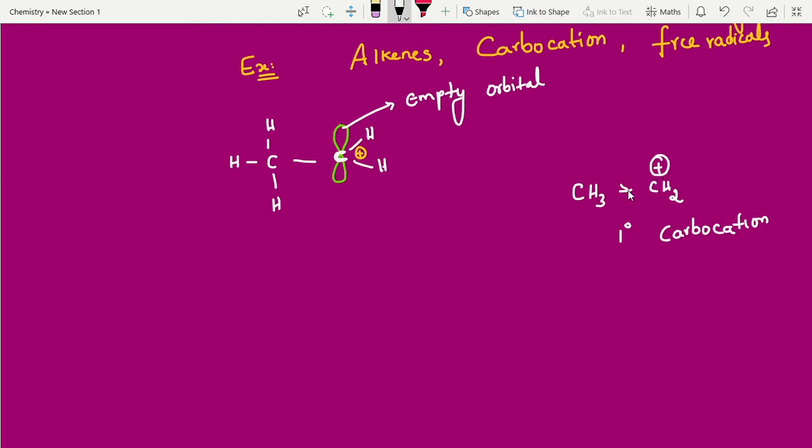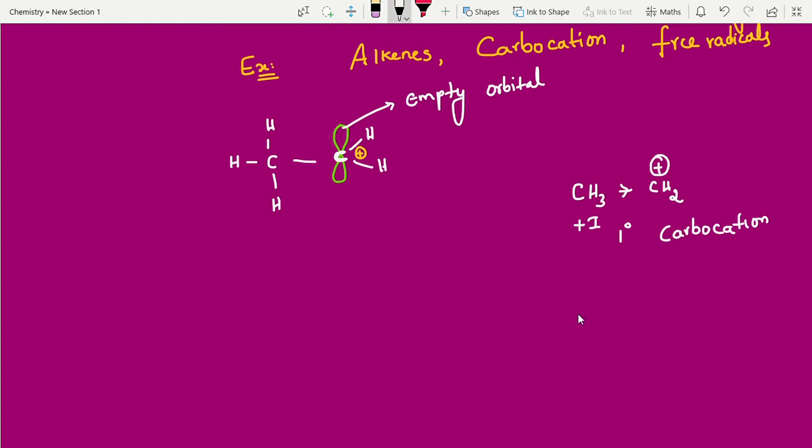Who is somebody? In the previous video I also explained the plus I effect. Plus I groups are electron releasing groups. They are giving electrons to this carbon in such a way that it gets stability. It can stay for some time and be stable. If no one is giving, then it is unstable and destroyed. Who is somebody? Electron releasing groups, alkyl groups, which we call plus I groups. How this plus I group is giving and how it is satisfying, I am going to show here.